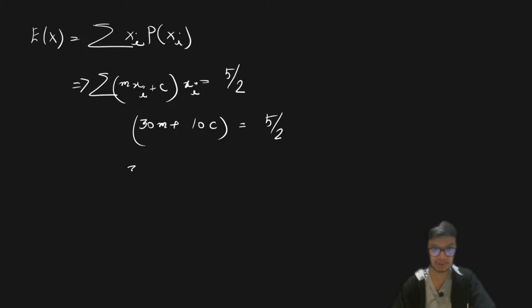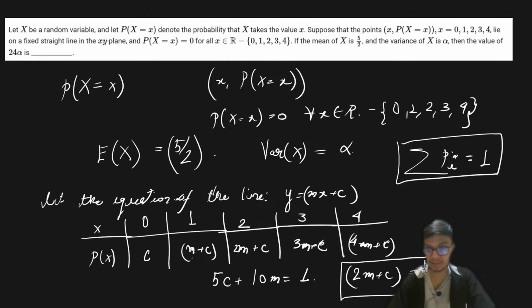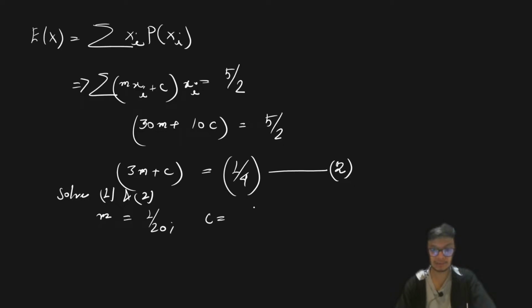Okay, and this is going to be equal to 3m plus c equals 1 upon 4. Let us say this is the second equation. So we have the first equation over here, and we get one more equation. If I solve 1 and 2, I will get m equals 1 upon 20 and c equals 1 upon 10. So if I solve these two equations, I'm going to get the values of m and c. Once I get them, then I know what the probability is.